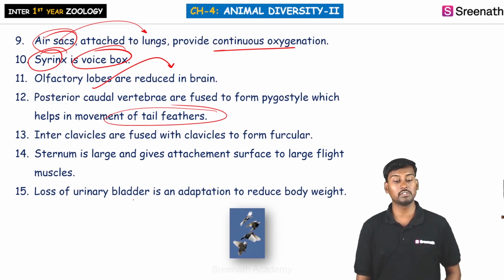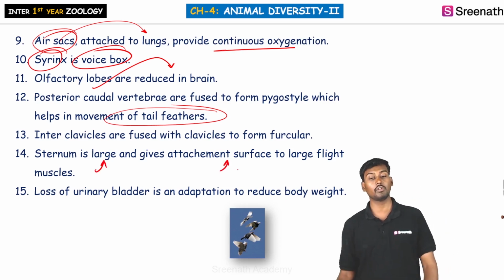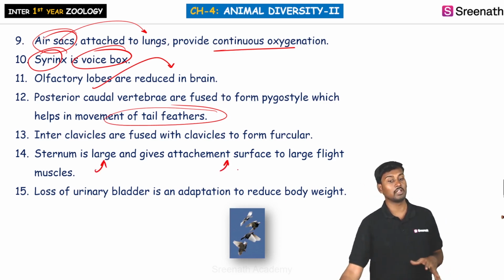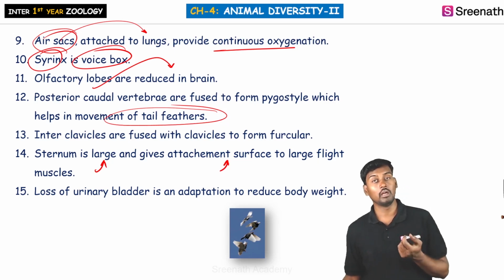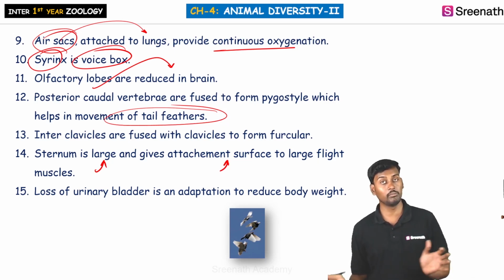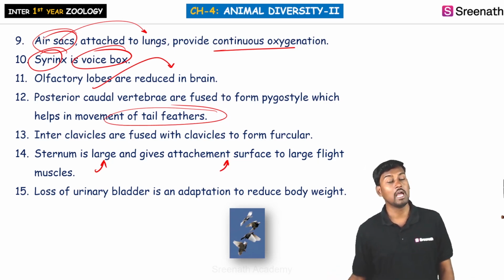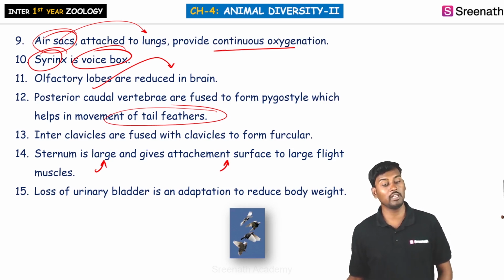Another thing is that the sternum is very large and gives attachment to the surface of the large flight muscles. The rib attachments are completely attached to the sternum, and it is very large and gives attachment for all kinds of flight muscles.